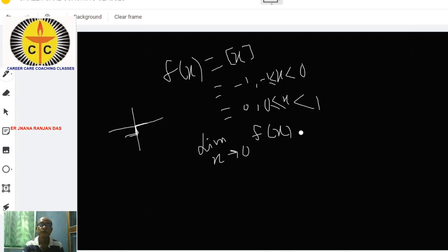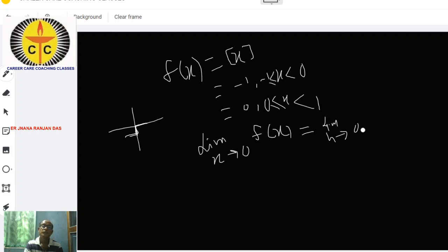That is equal to limit h tends to 0. In place of bracket x you can take the left hand limit.